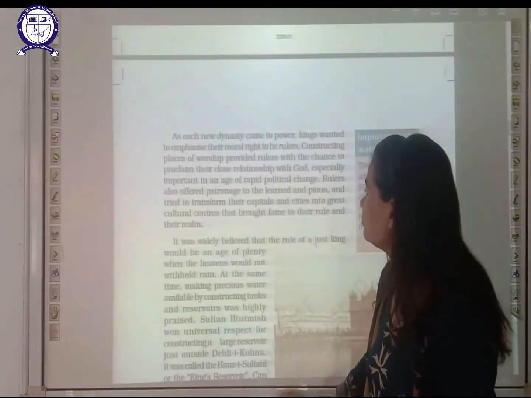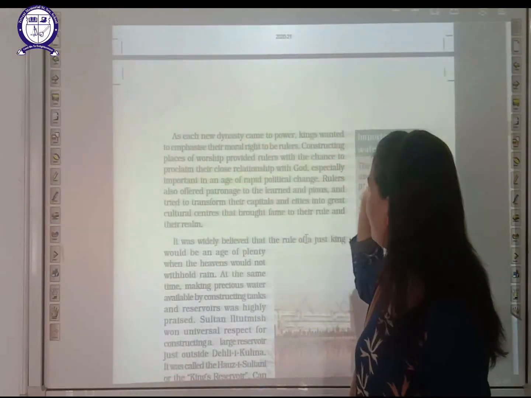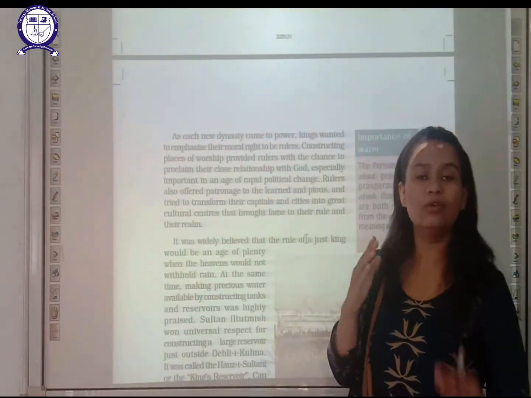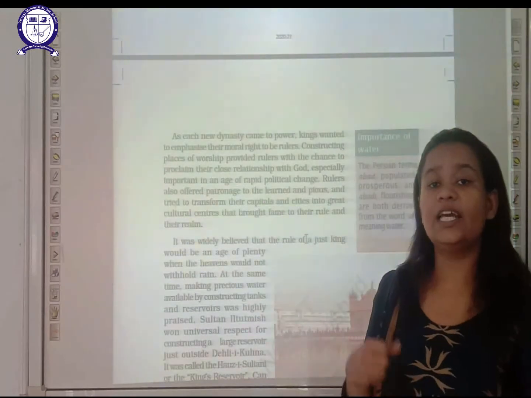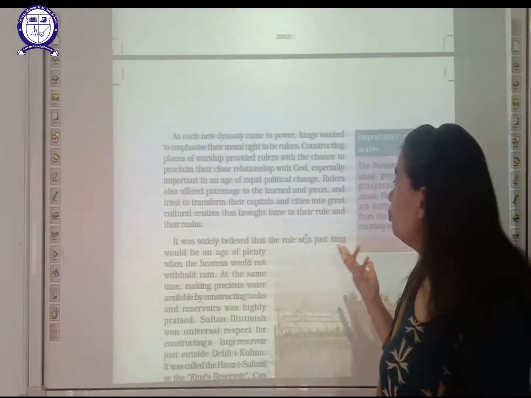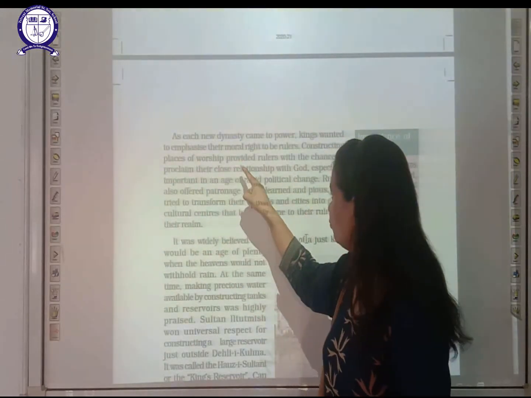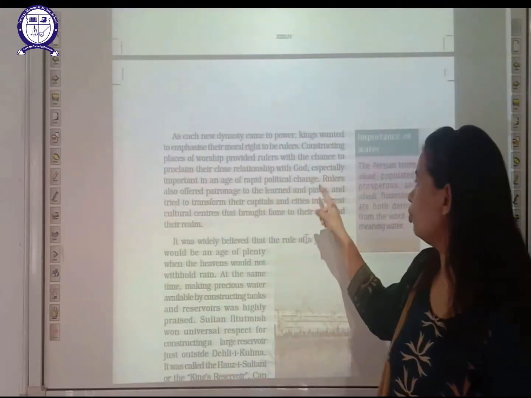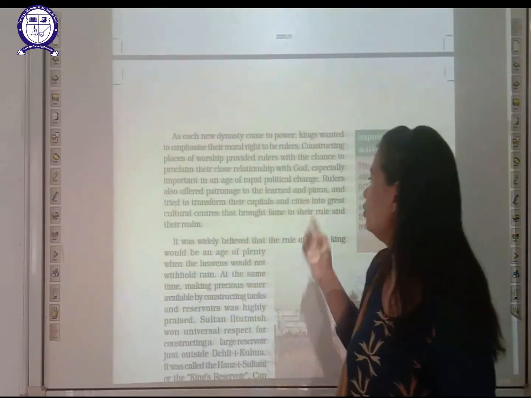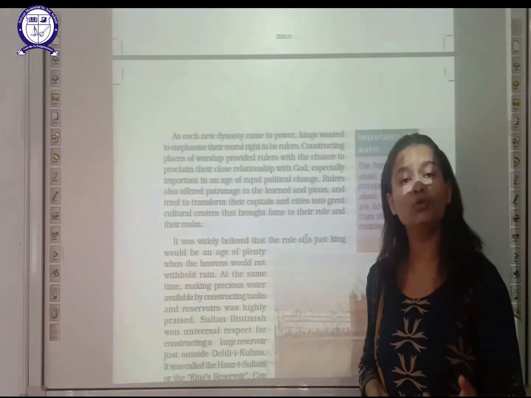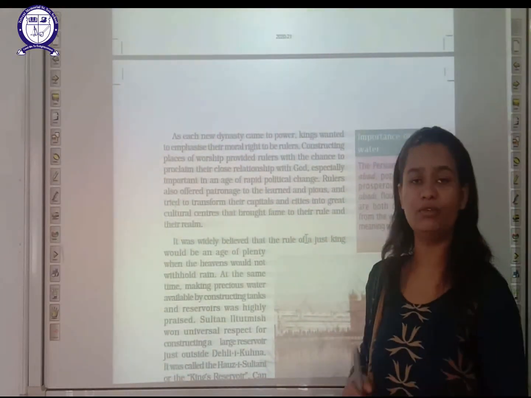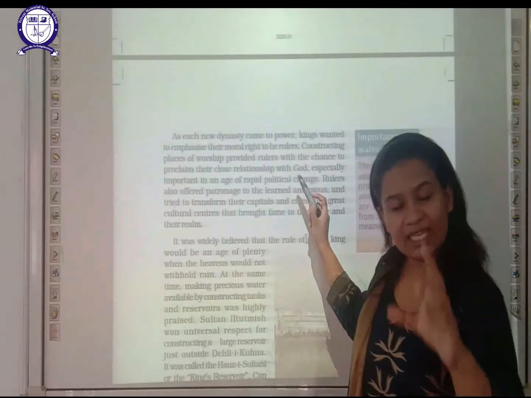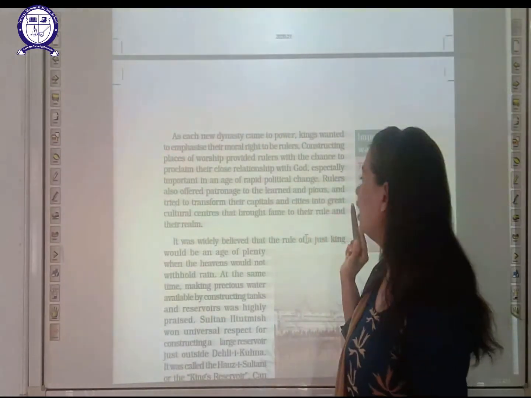And thereafter, students, as each new dynasty came to power, kings wanted to emphasize their moral right to be rulers. Constructing places of worship provided rulers with a chance to proclaim their close relationship with God, and this was especially important in the age of rapid political change. At that moment, political changes were happening very rapidly. So what is said there? That kings represent a close relationship with God.